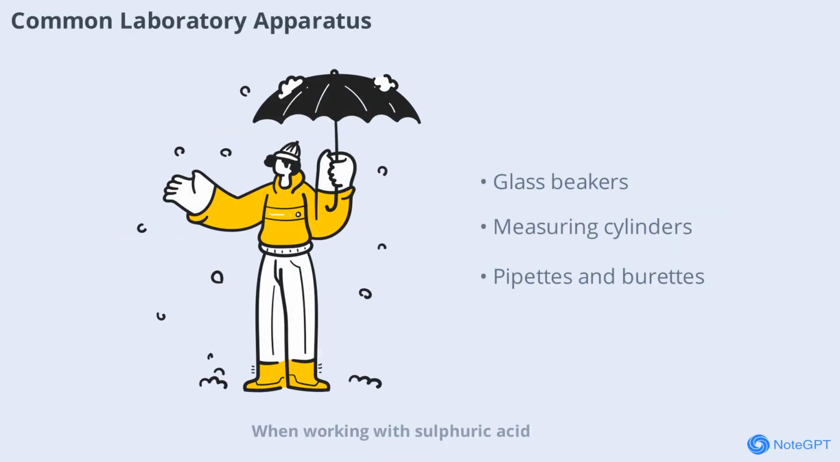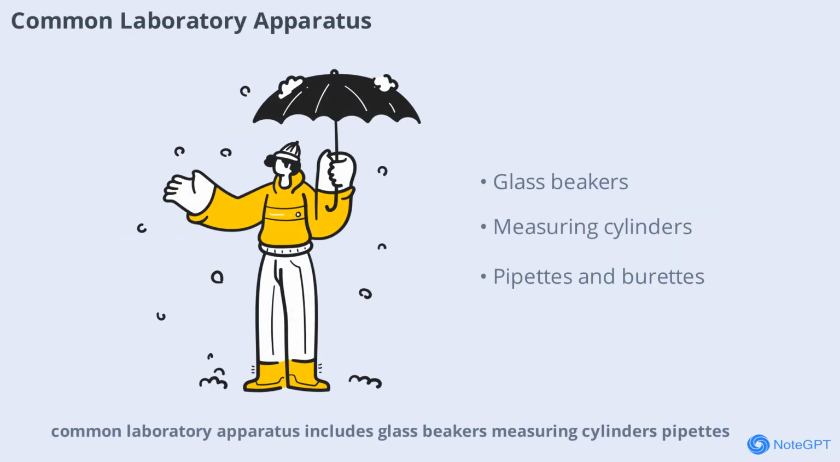When working with sulfuric acid, common laboratory apparatus includes glass beakers, measuring cylinders, pipettes, and burettes. Using the right equipment ensures accurate measurements and safe handling, which is essential for successful experiments and reliable results.